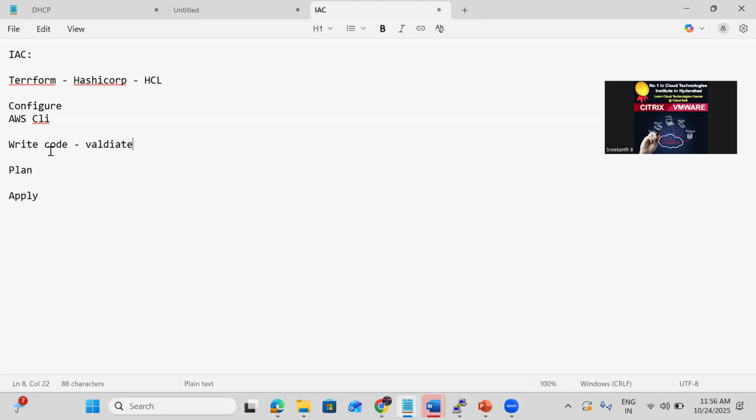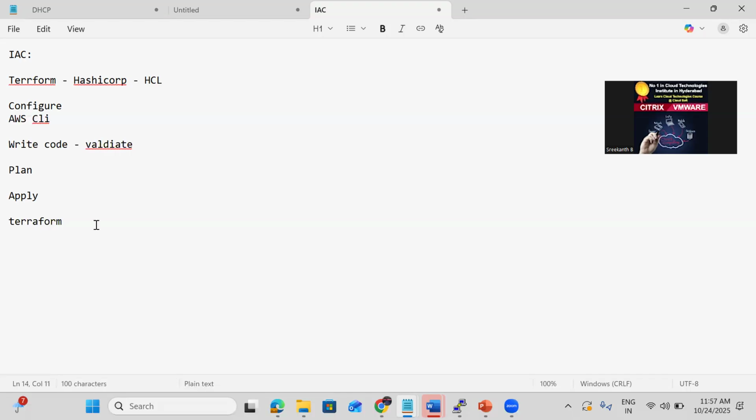Okay, so just like yesterday we had the template, right? Here we are going to write the code. Once you install Terraform, the command line tool is terraform, just like in the AWS CLI, aws is the command line tool. So most of the commands we are going to use from the Terraform command line tool. Some of the important Terraform commands we'll also discuss.